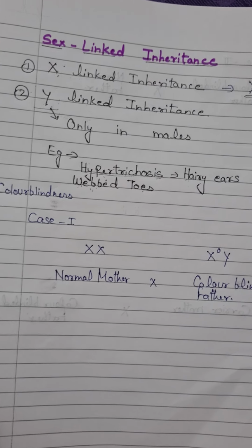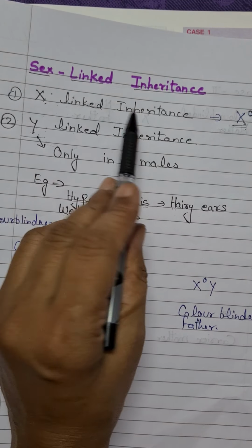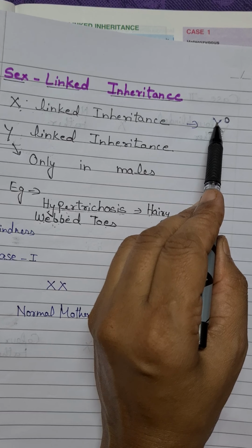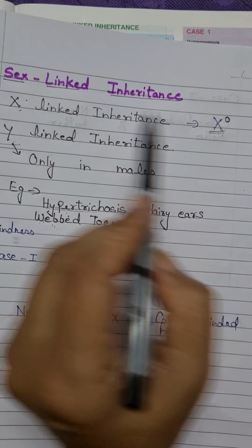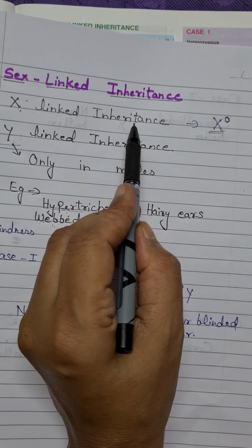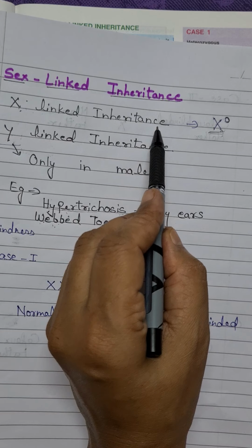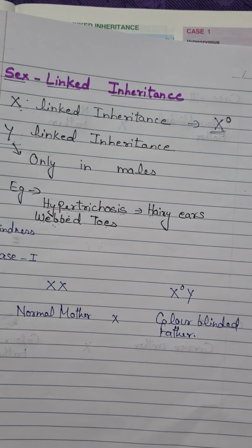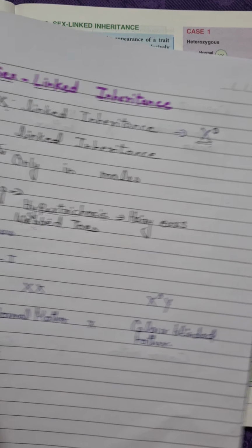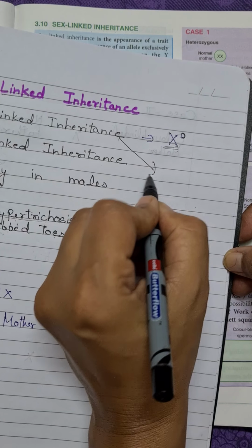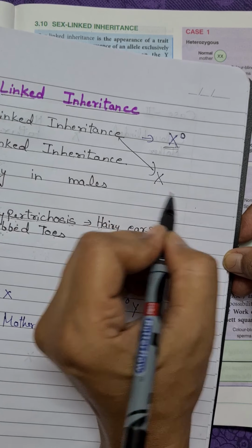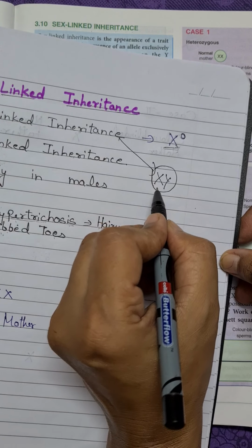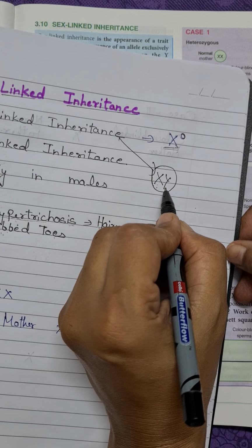Now as I told you, X linked inheritance is due to the presence of a recessive allele on the X chromosome. So X linked disorders are common in males, and they are rarer in females. Now why? You all know that in males there is only one X chromosome, because the other is Y. In males, the sex chromosomes are XY.